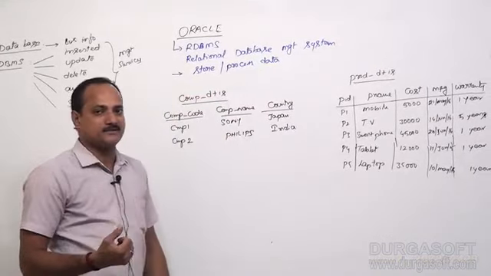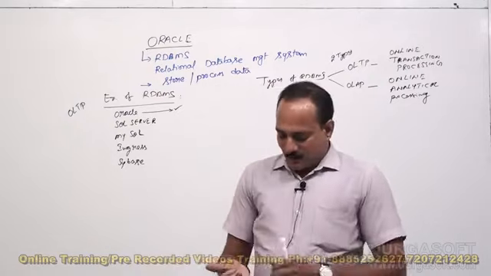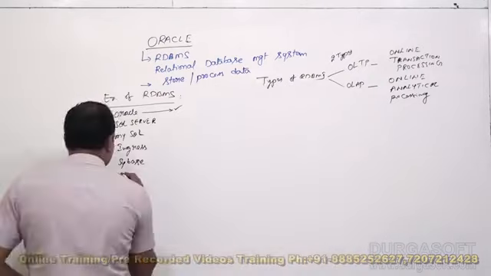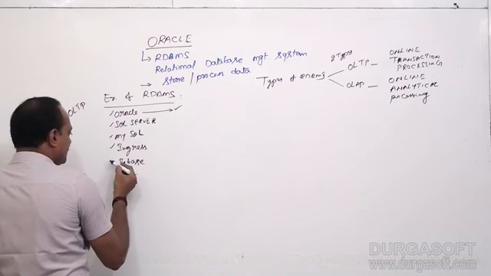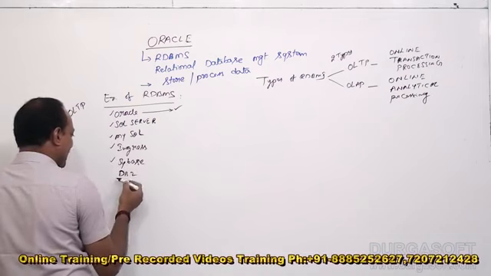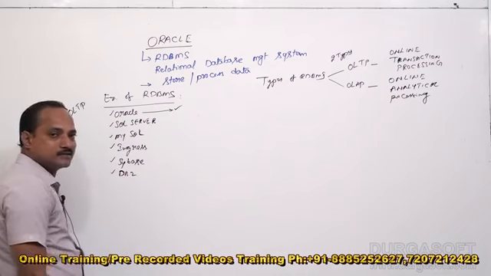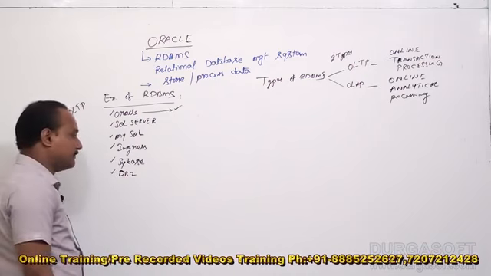You can also use DB2. Another example of OLTP RDBMS is DB2. See, Oracle is from Oracle Corporation. SQL Server is from Microsoft. MySQL is also from Oracle. Ingres is from Ingres Corporation. From Sybase, we have Sybase. And from IBM, we have DB2. These are some of the examples of RDBMS.